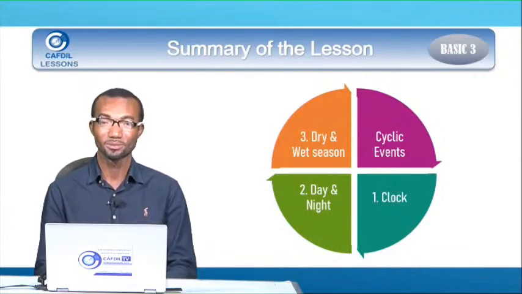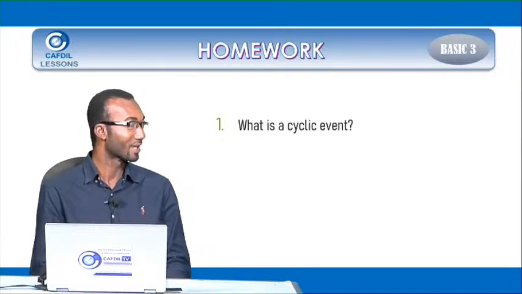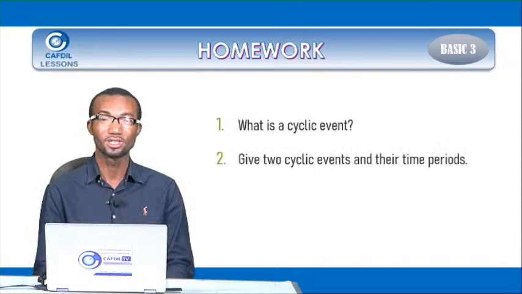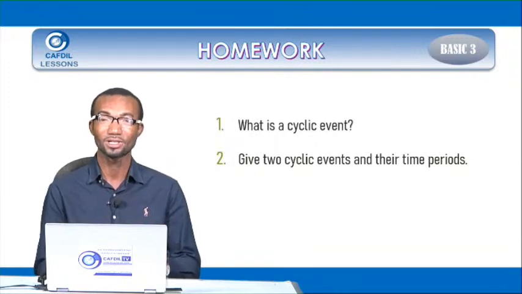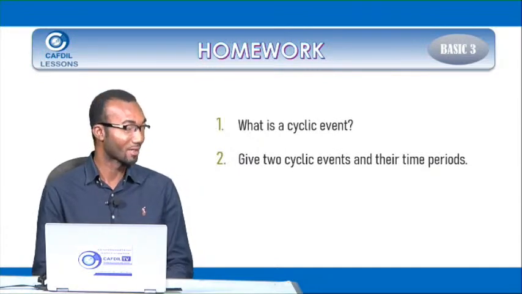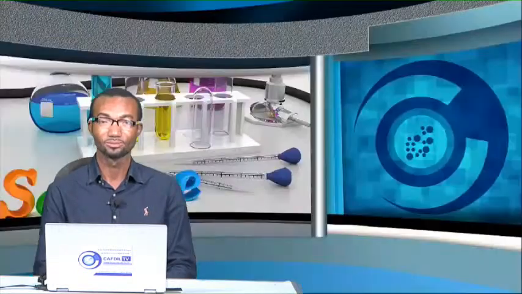So you have come to the end of the lesson, and before we go, as usual, let's take our homework. 1. What is a cyclic event? 2. Give 2 cyclic events and their time periods. So if you say day and night, what time do day and night occur? That is what the question is asking. So give 2 cyclic events and their time period. And the first one is what a cyclic event is.